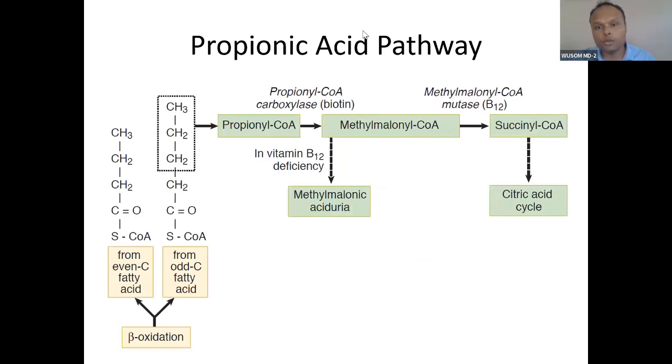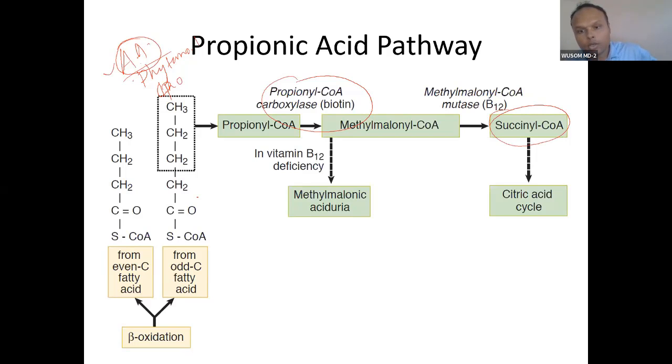Now the propionic acid pathway, I don't think I'll have to tell it again. This is the first 2-step reaction. You know the sources of propionic acid: amino acids, odd chain fatty acids, phytanoyl coenzyme A, and even cholesterol from bile releases propionic acid. So at least remember amino acids are very important, and then odd chain fatty acids. This propionic acid will convert into succinyl coenzyme A, and this succinyl coenzyme A joins the citric acid cycle.